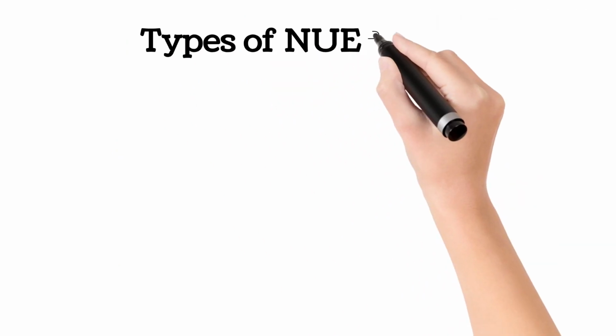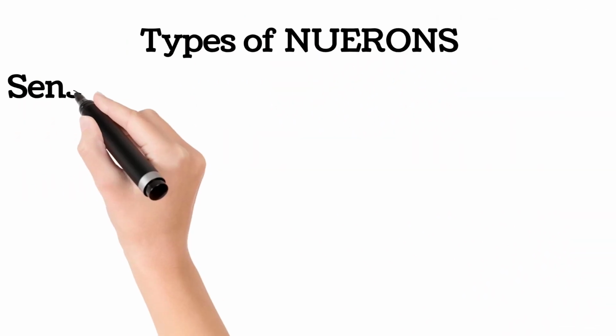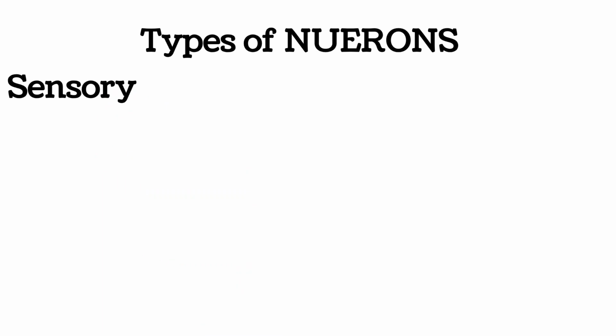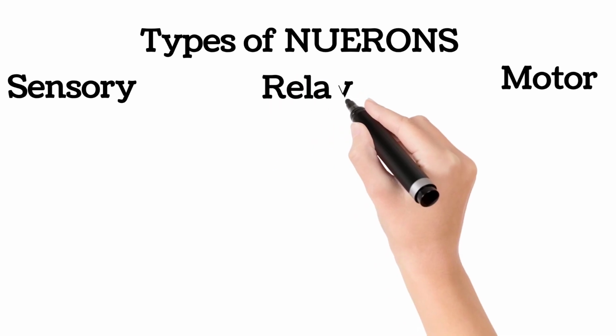Types of neurons. So basically we have the sensory neuron, that's the neuron responsible for collecting raw facts from the external environment to the body for it to understand what is occurring in its environment. And we have the motor neuron that is responsible for sending processed feedback to the organs concerned. And we have relay neurons.